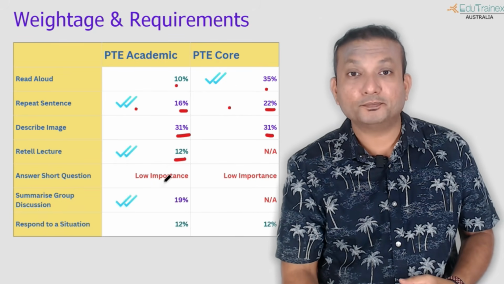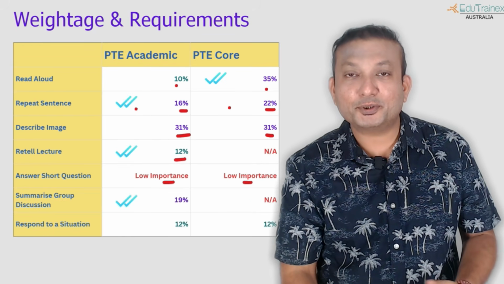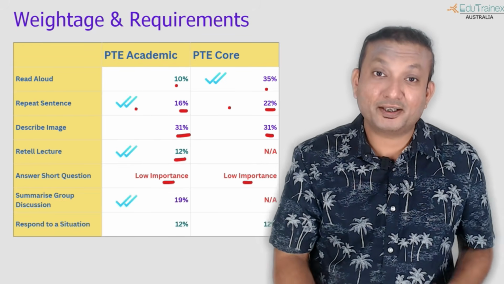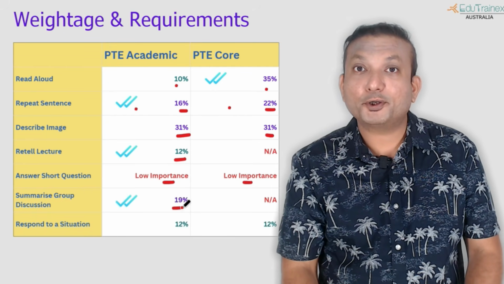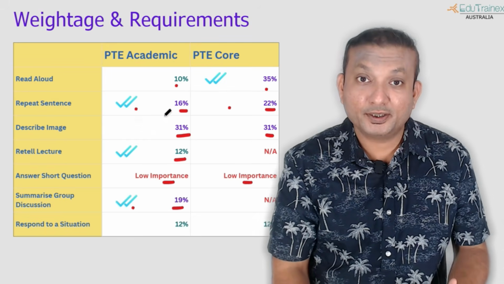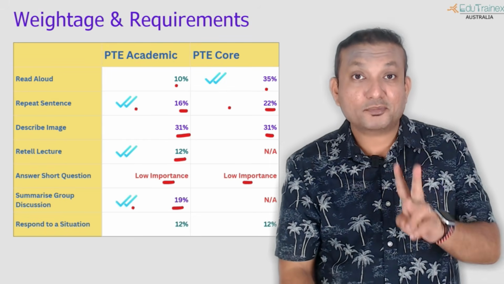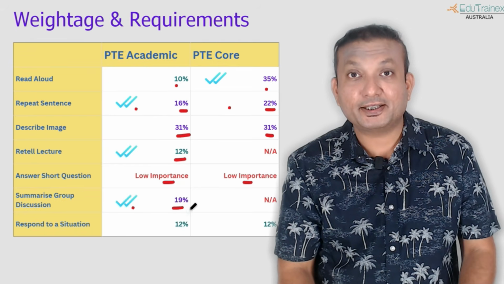So moderately important. Now, we'll not talk about this low important answer short question, just a dummy question. These are the trap questions. You need to avoid them completely. And summarize group discussion, very important for your academic exam, because once again, it contributes a lot to your speaking, almost 19%, second ranking in speaking module, and then equal amount to your listening as well.